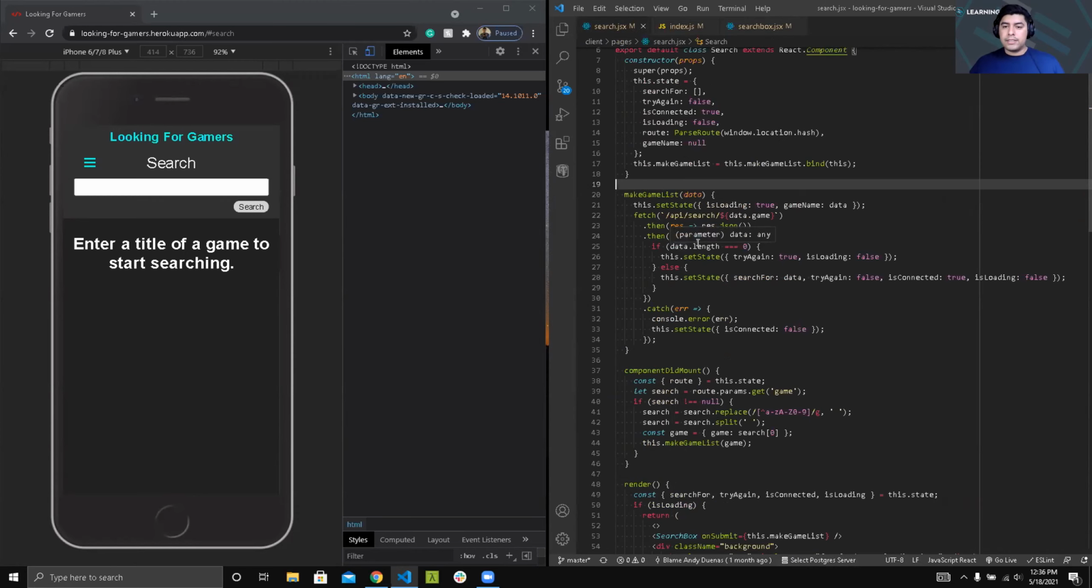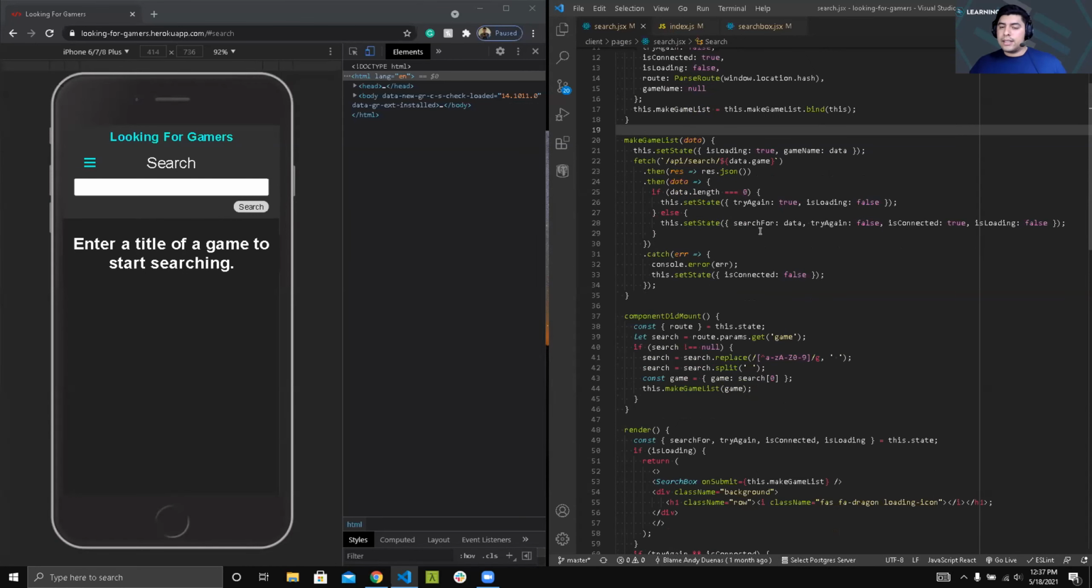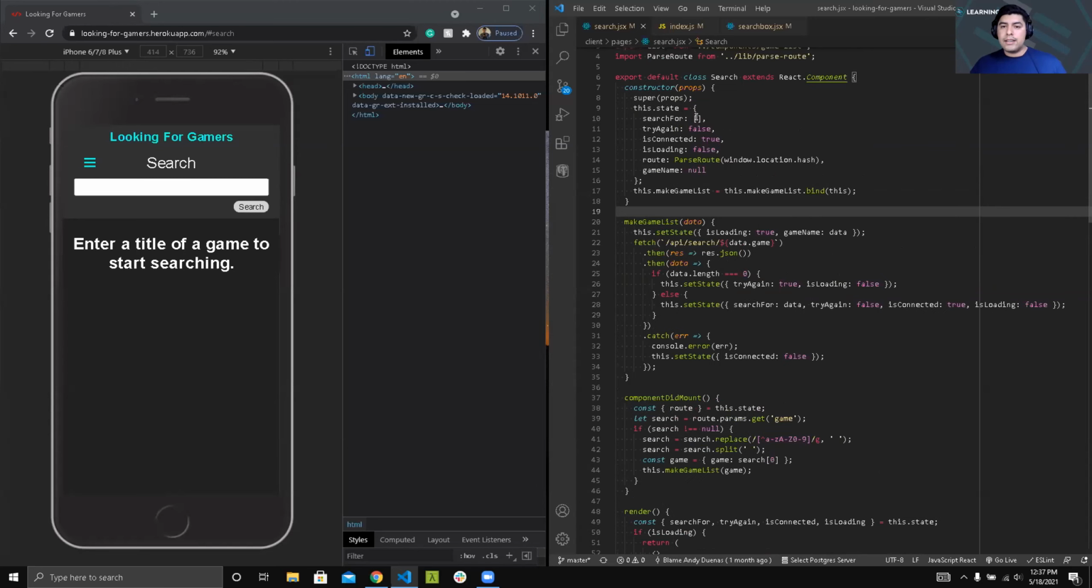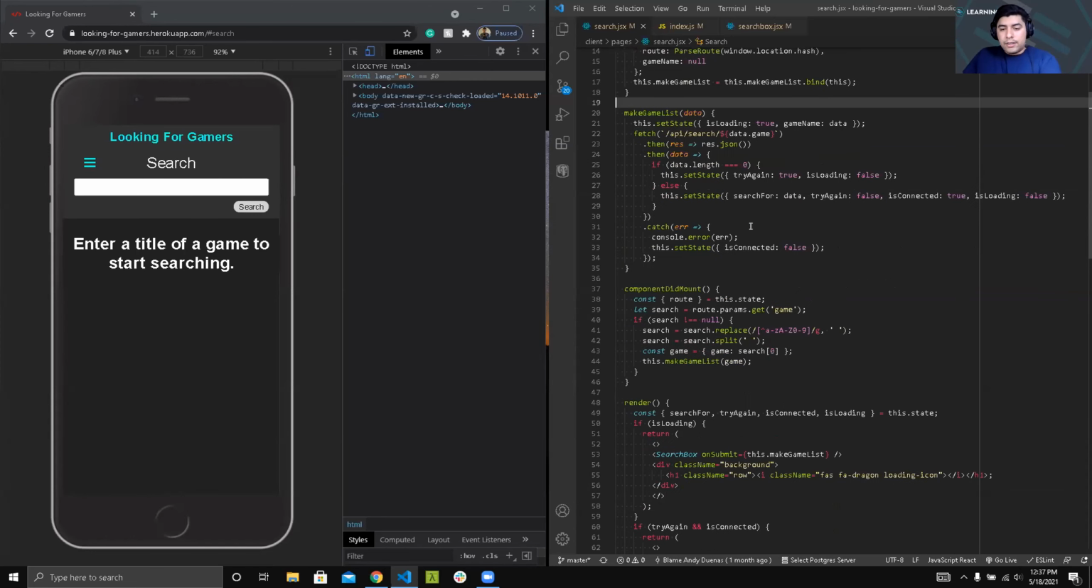So if the list comes back empty, it's going to give you a warning saying to try again. Else, it sets the state for the search for data. It puts the list of games inside and then sets tryAgain to false, isConnected to true, and isLoading to false. So if I come down here